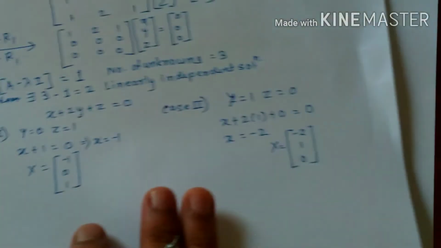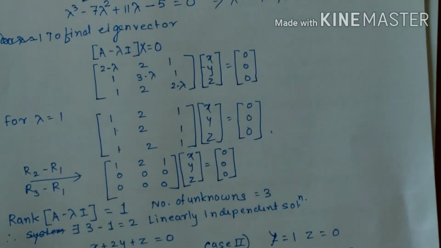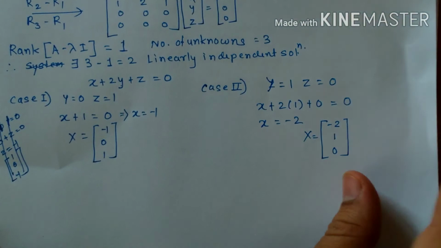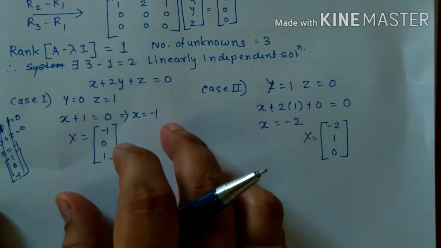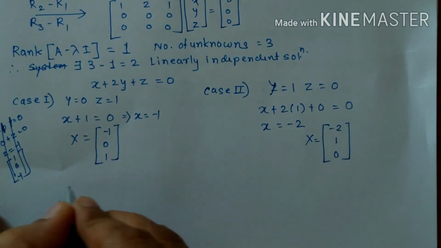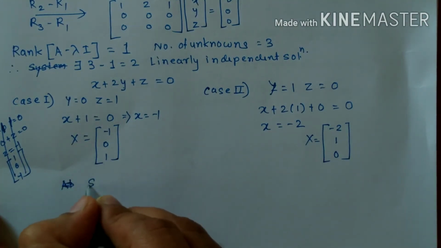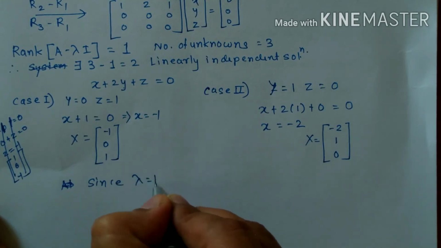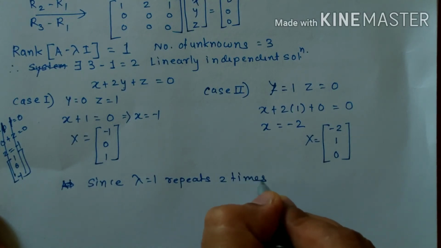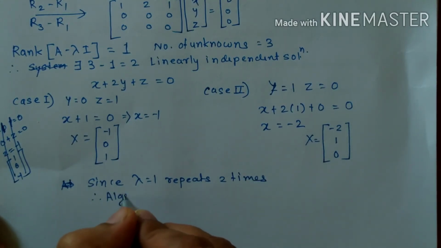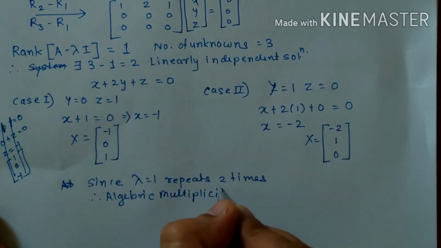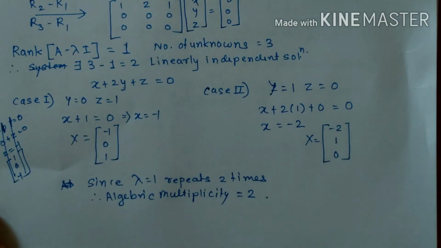Now just have a look at this. Lambda is equal to 1. This particular eigenvalue repeats how many times? 2 times. So for the eigenvector corresponding to lambda is equal to 1, since lambda is equal to 1 repeats 2 times, therefore algebraic multiplicity is equal to 2.